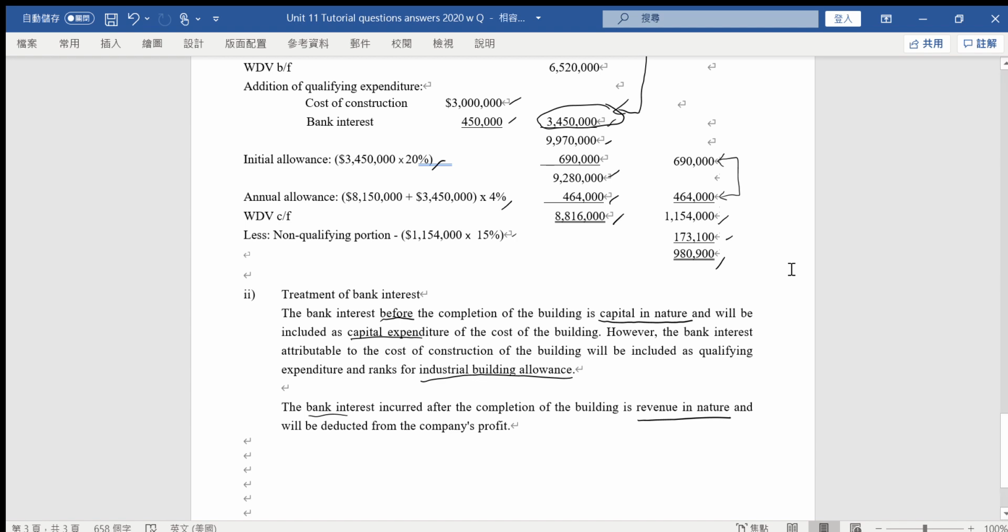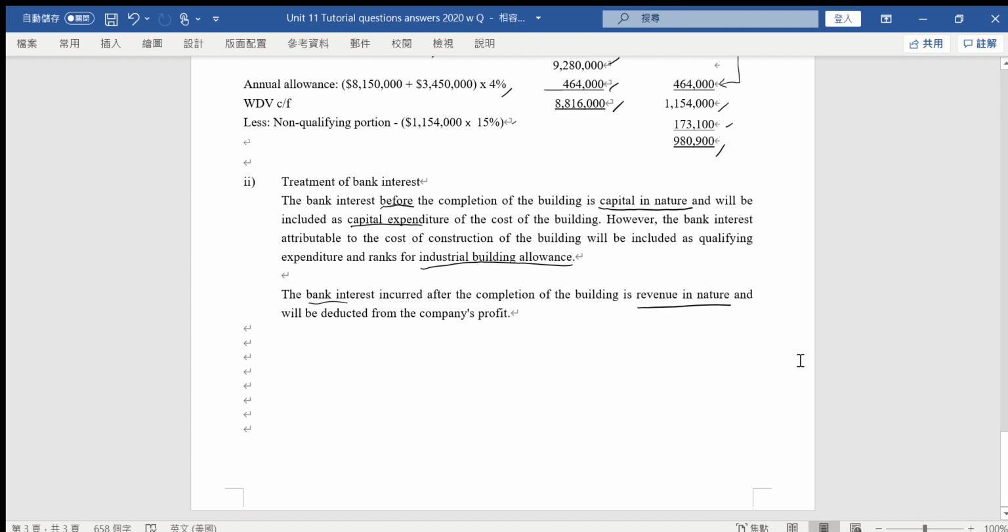Okay, that will be the concerning answer for these two tutorial questions. If you have any questions, you may ask me in the chat room.